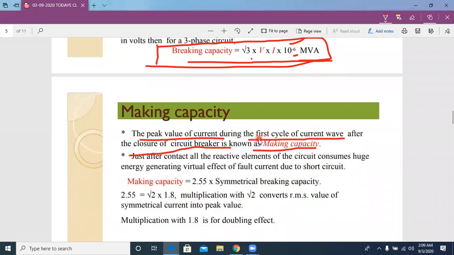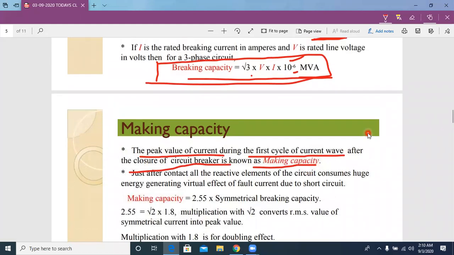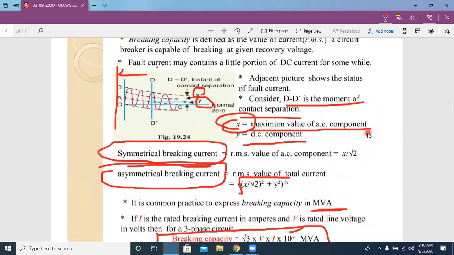Making capacity is the peak value of current during the first cycle of current wave after the closure of the circuit breaker. Also, it is the maximum value of fault current at which the circuit breaker can close the circuit. So in this diagram, this one is the making capacity.